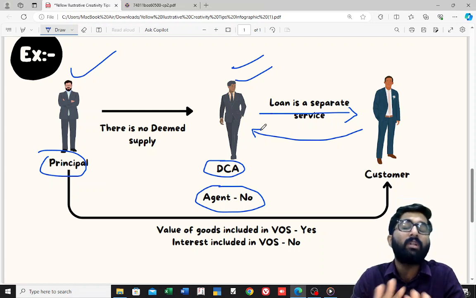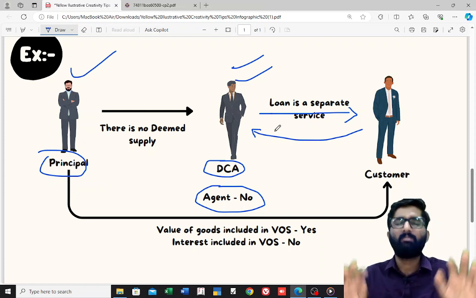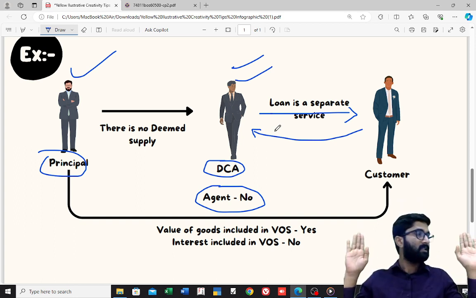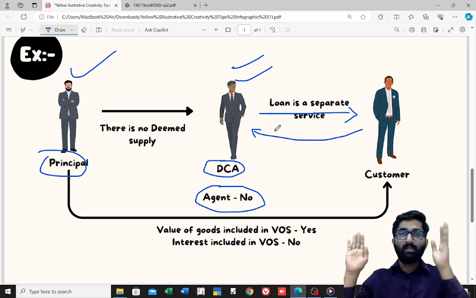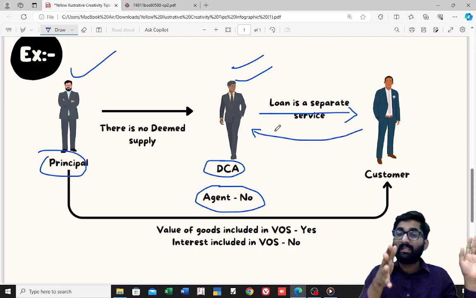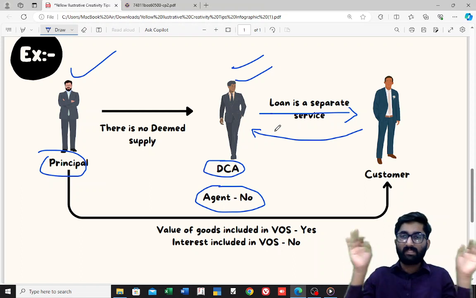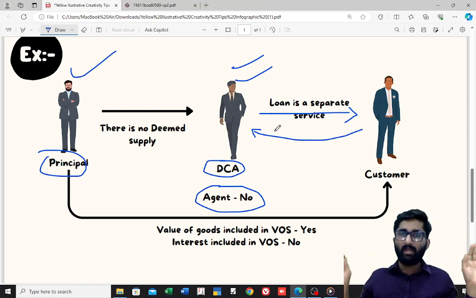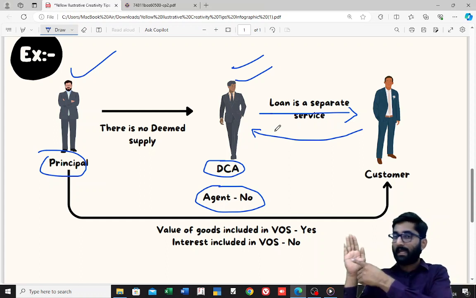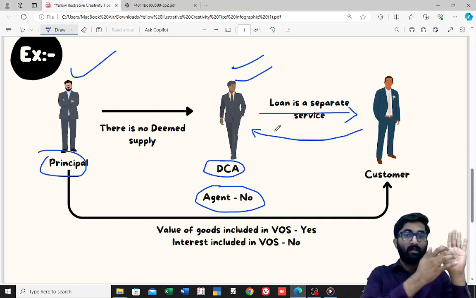Yes or no? No. Why? Because, see, simple one: I am a del credere agent, there is one principal and here is the customer. I am issuing the invoice in the name of principal. Principal is not expecting any interest. I am issuing the invoice in the name of principal directly to the customer.